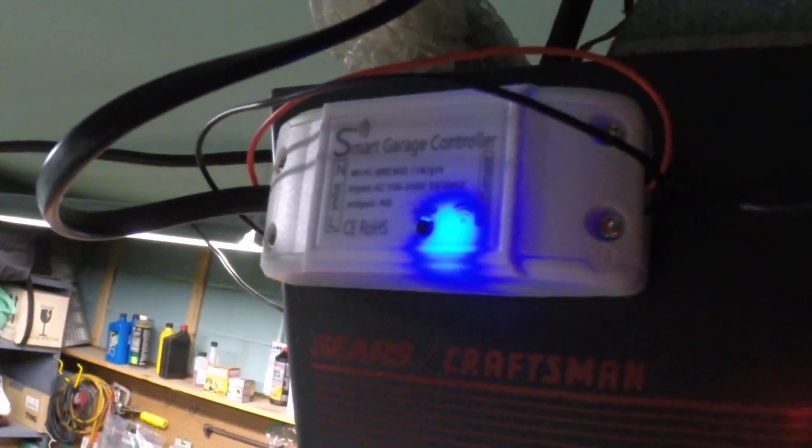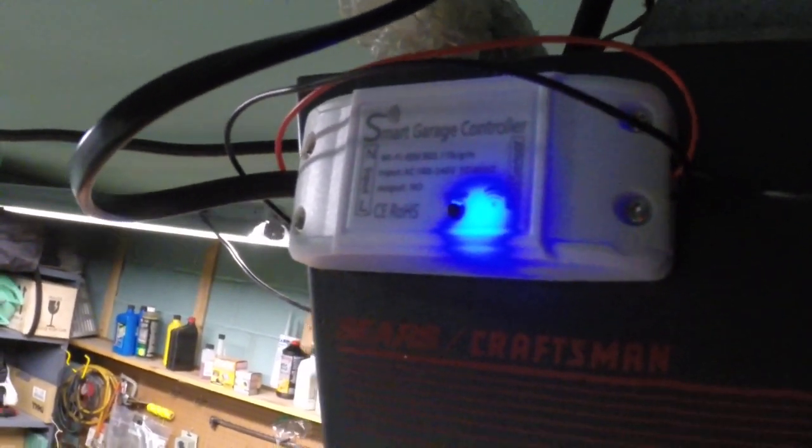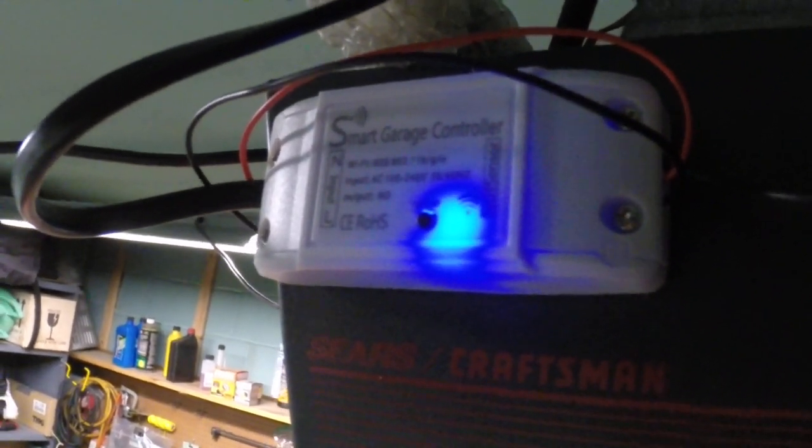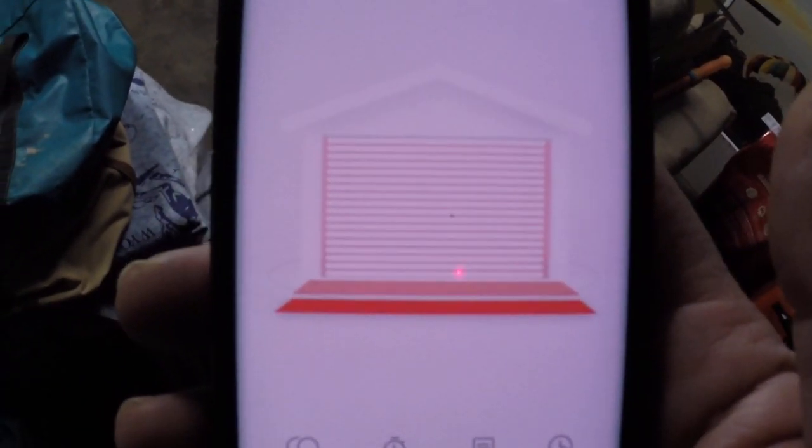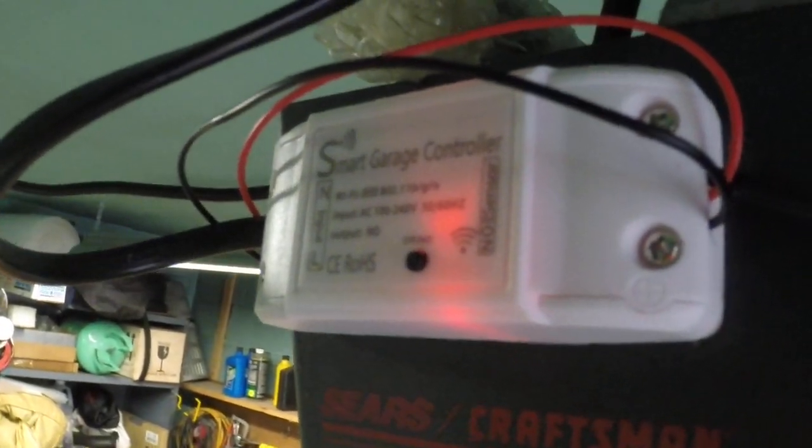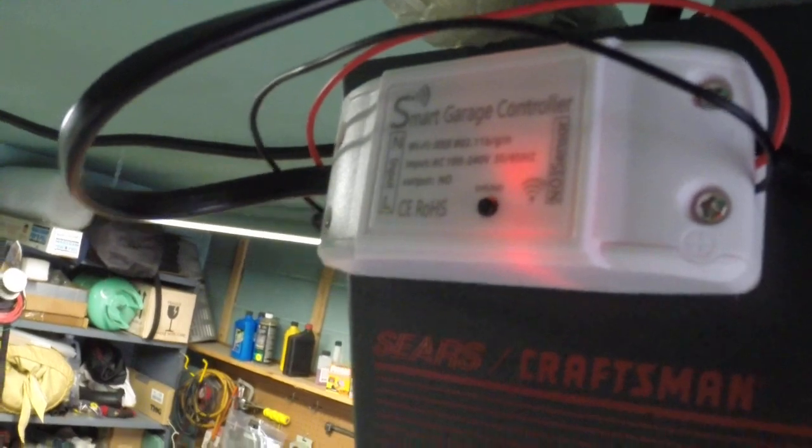So it should be blue when the door's open, and should be red when the door's closed. According to this diagram here, it shows the garage door red and closed. So if I open it, it will turn blue, and it says opening. However, the light is now red, so I'm thinking it's backwards.